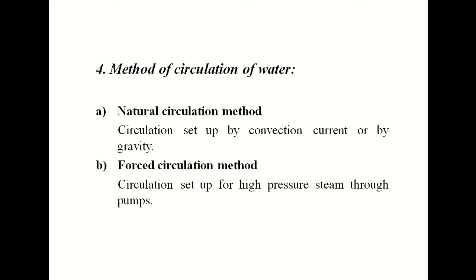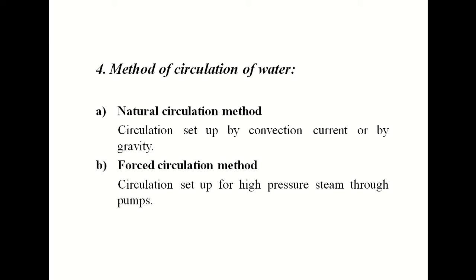In that, when heat is supplied to the water, natural currents will flow in the water, and due to that, the liquid water will flow in a downward direction, and the water which is converted into steam will flow in an upward direction. So due to that natural circulation, the natural current will occur, and this type of boiler is called the natural circulation method.